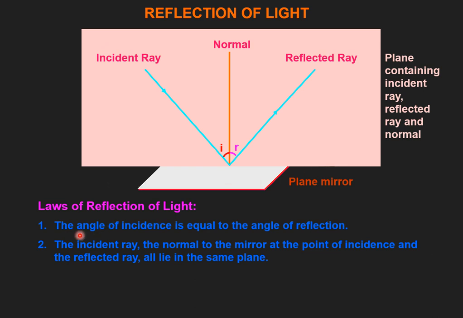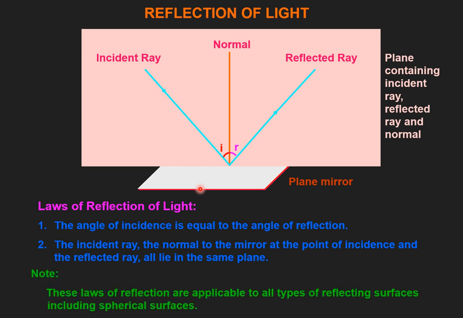So simply speaking, what is the first law? The angle of incidence is equal to the angle of reflection, that is, i should be equal to r. The second law of reflection is that the incident light ray, the normal to the given surface, and the reflected light ray must lie in the same plane. So these are the two important laws of reflection of light, and they are applicable to all types of reflecting surfaces including spherical mirrors.